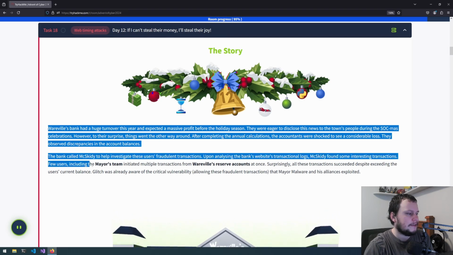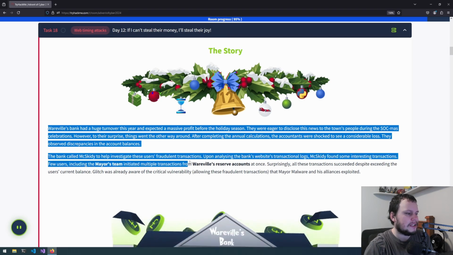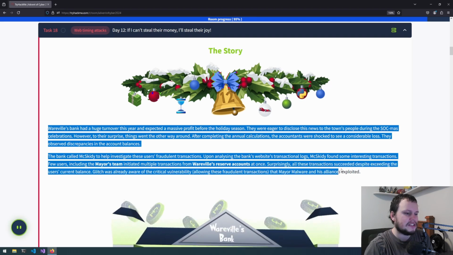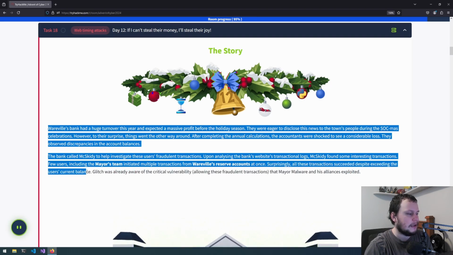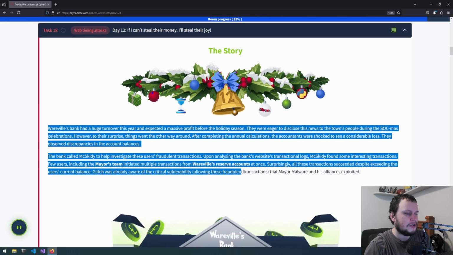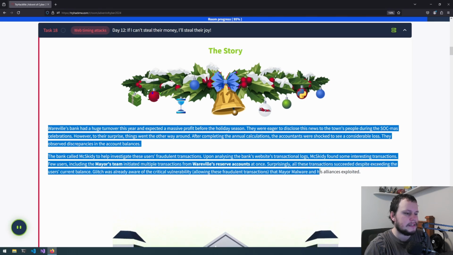Few users, including the mayor's team, initiated multiple transactions from Werewolves reserve accounts at once. Surprisingly, all these transactions succeeded despite exceeding the user's current balance. Glitch was already aware of the critical vulnerability allowing these fraudulent transactions. The mayor, malware, and his alliances exploited it.